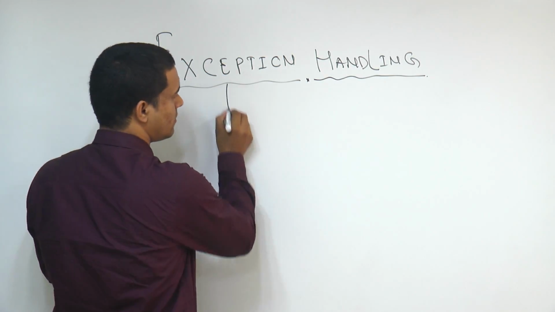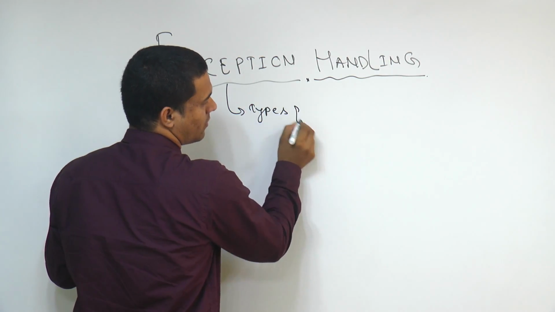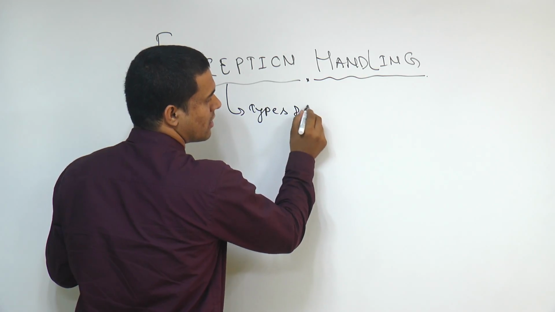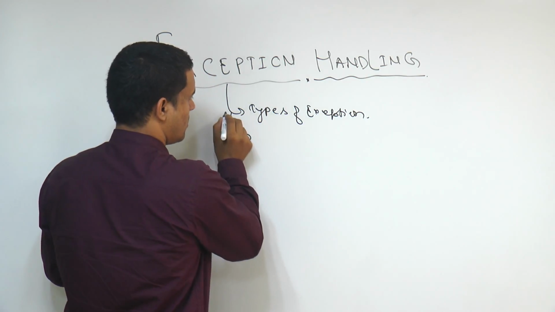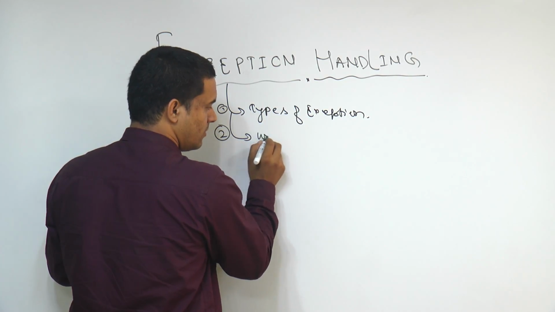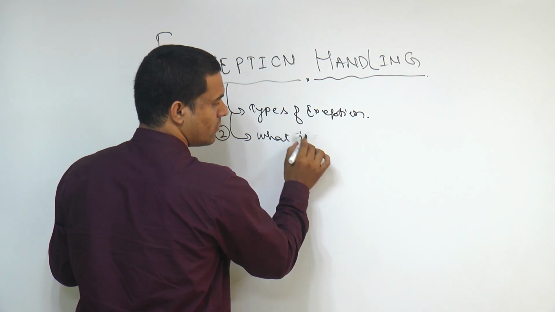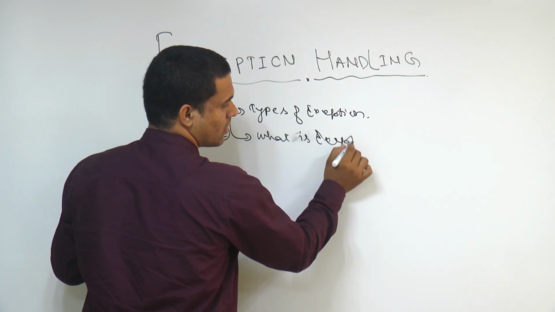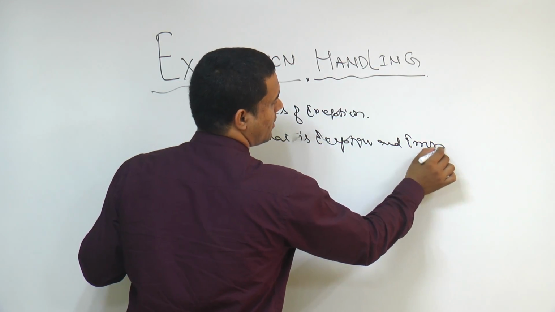Number one is types of exception. Number two, what is exception? Exception and error.